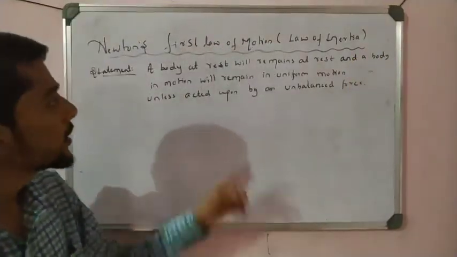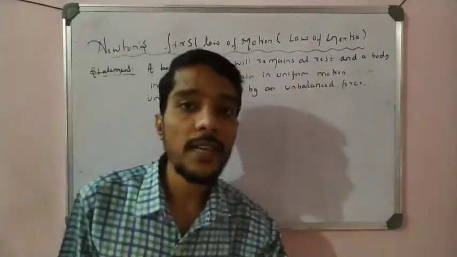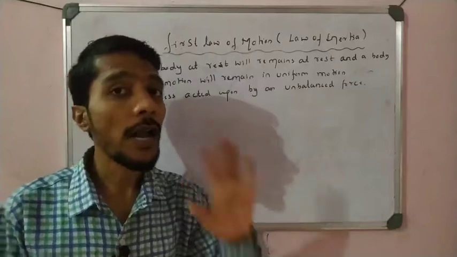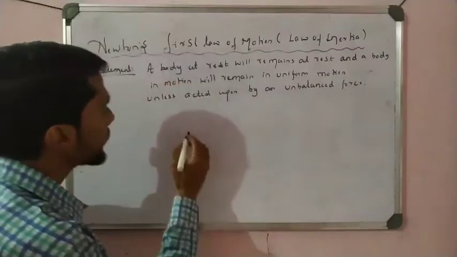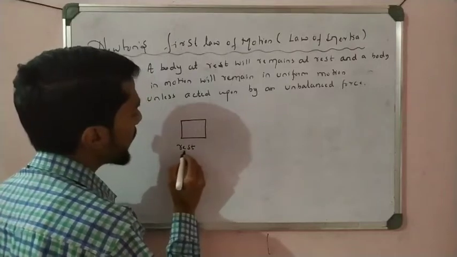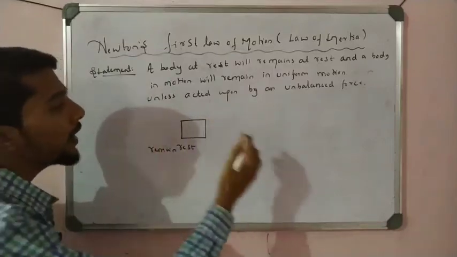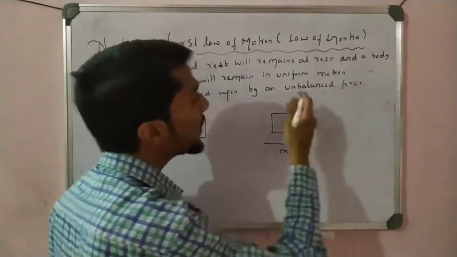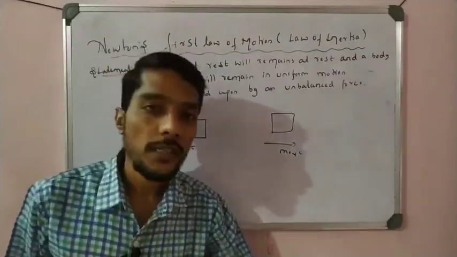So what is Newton's first law of motion? Same process: if your object is at rest, it remains at rest, or if the object is moving, it remains moving unless an external unbalanced force is applied on it, right? A resting object remains at rest until a force is applied on it. Whenever a force is applied, it starts to move. To move an object we require a force, and to stop an object we require a force. That is Newton's first law.